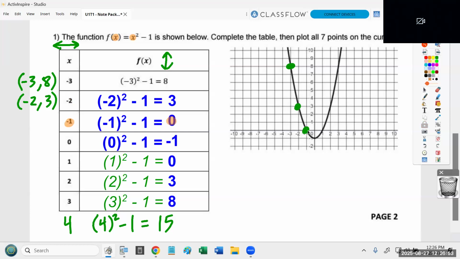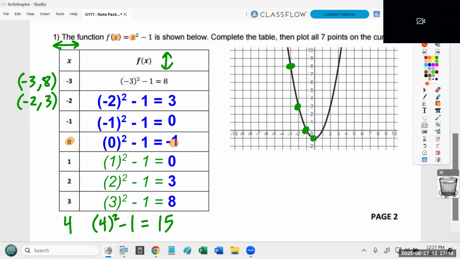Don't confuse this, and this is what a lot of kids mess up, do not confuse -1, 0 with 0, -1. Those are two very different points. Because 0, -1 says start at the origin, don't go left and right at all. 0, don't go left and right at all. But then -1, go down 1. So that lands you right here.